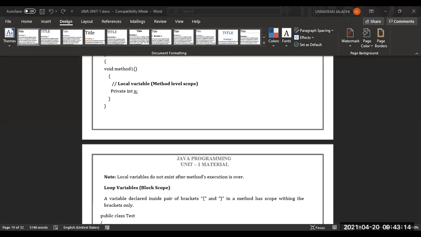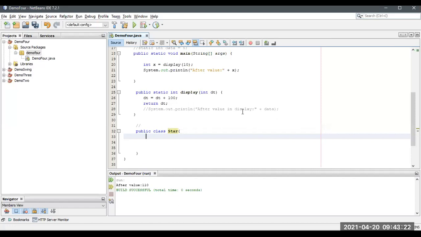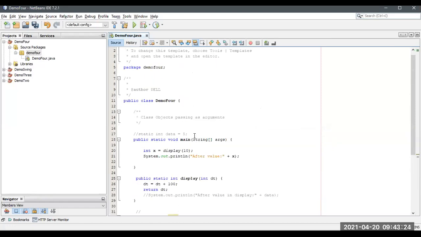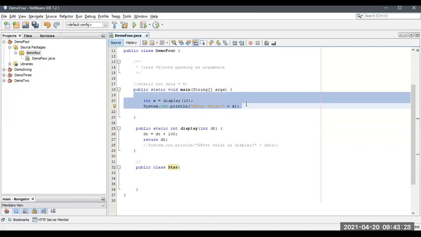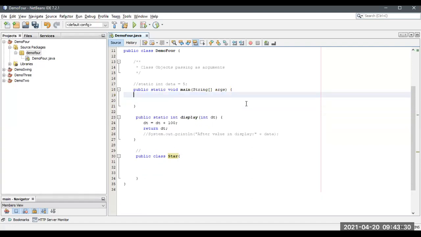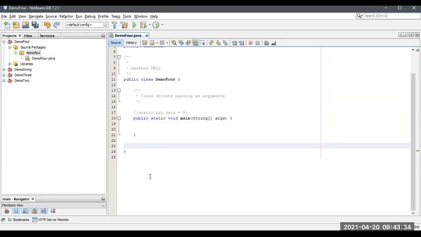Let me share you NetBeans. I think I can remove this one, and this one also.